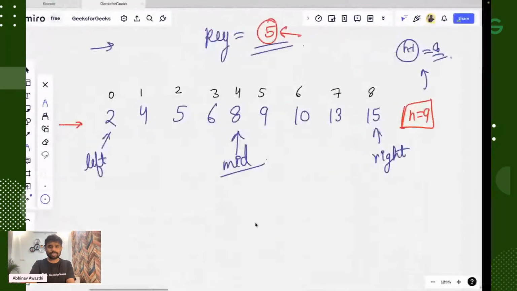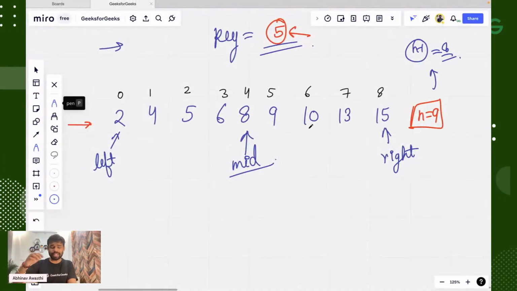Okay, so I think that now we can continue. So the next thing which we will do is that we will compare this mid with our key. Key means the element which we are searching for. Element which we are searching for, we will compare our mid element with that key. Okay, so you can see one thing.